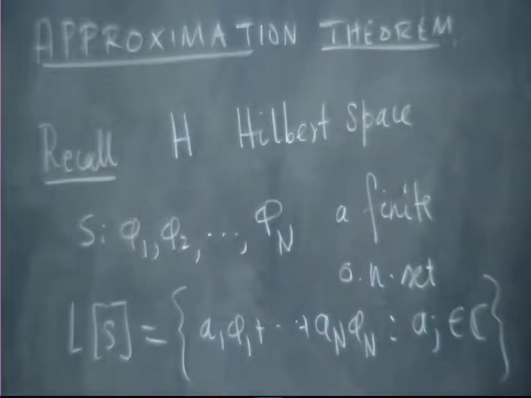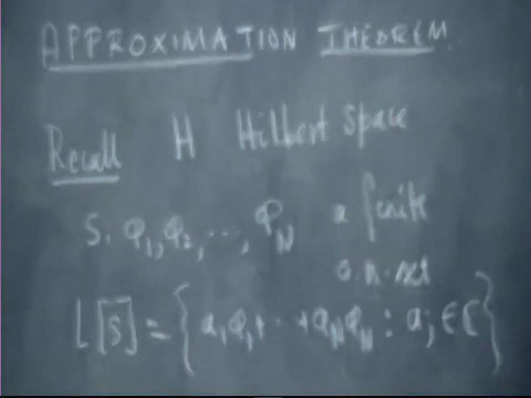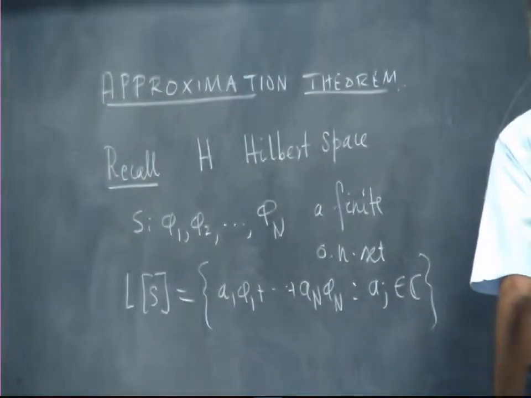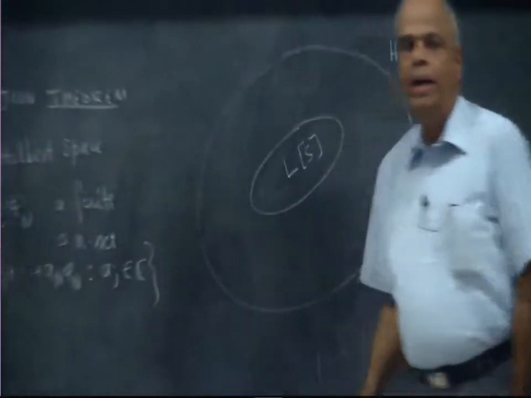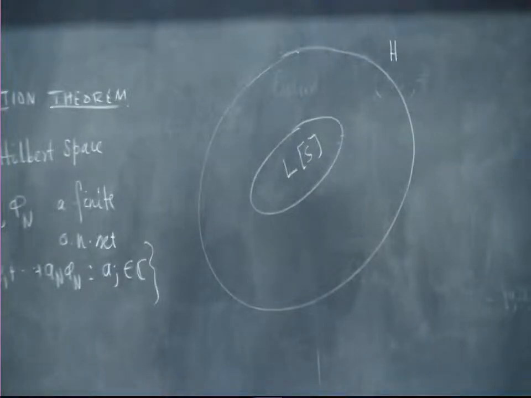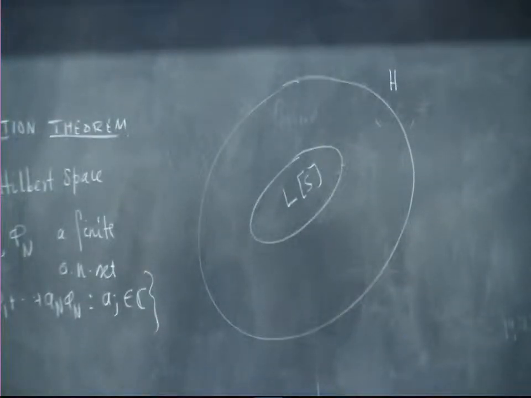So I have this Hilbert space. Inside that is sitting this LS.